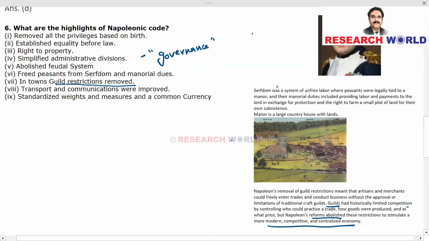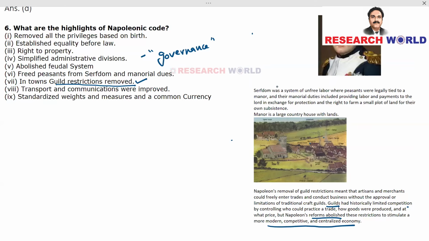So, in towns, guild restrictions were removed by Napoleonic Code, transport and communications were improved, standardized weights and measures, and a common currency was used. So, these are the 9 important points that you are expected to include in your answer.